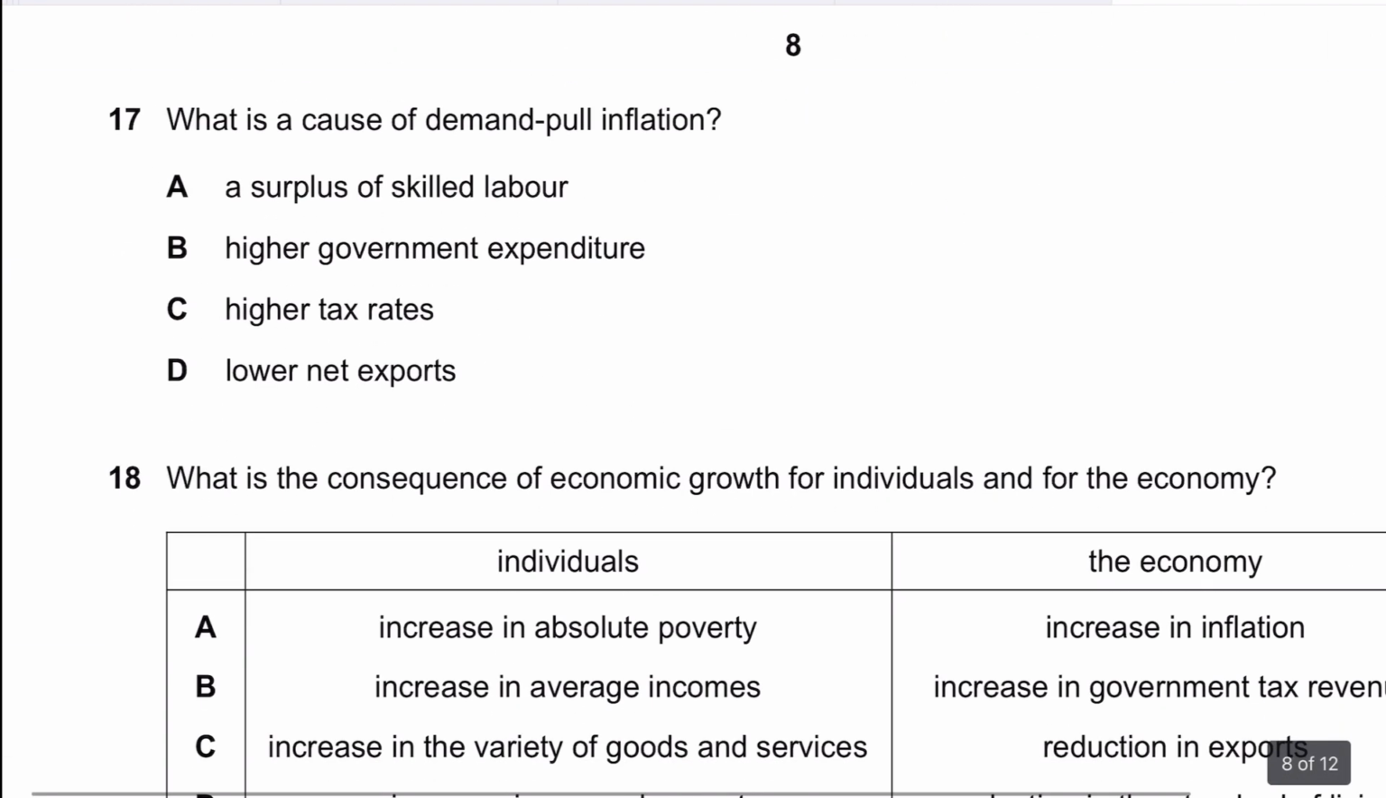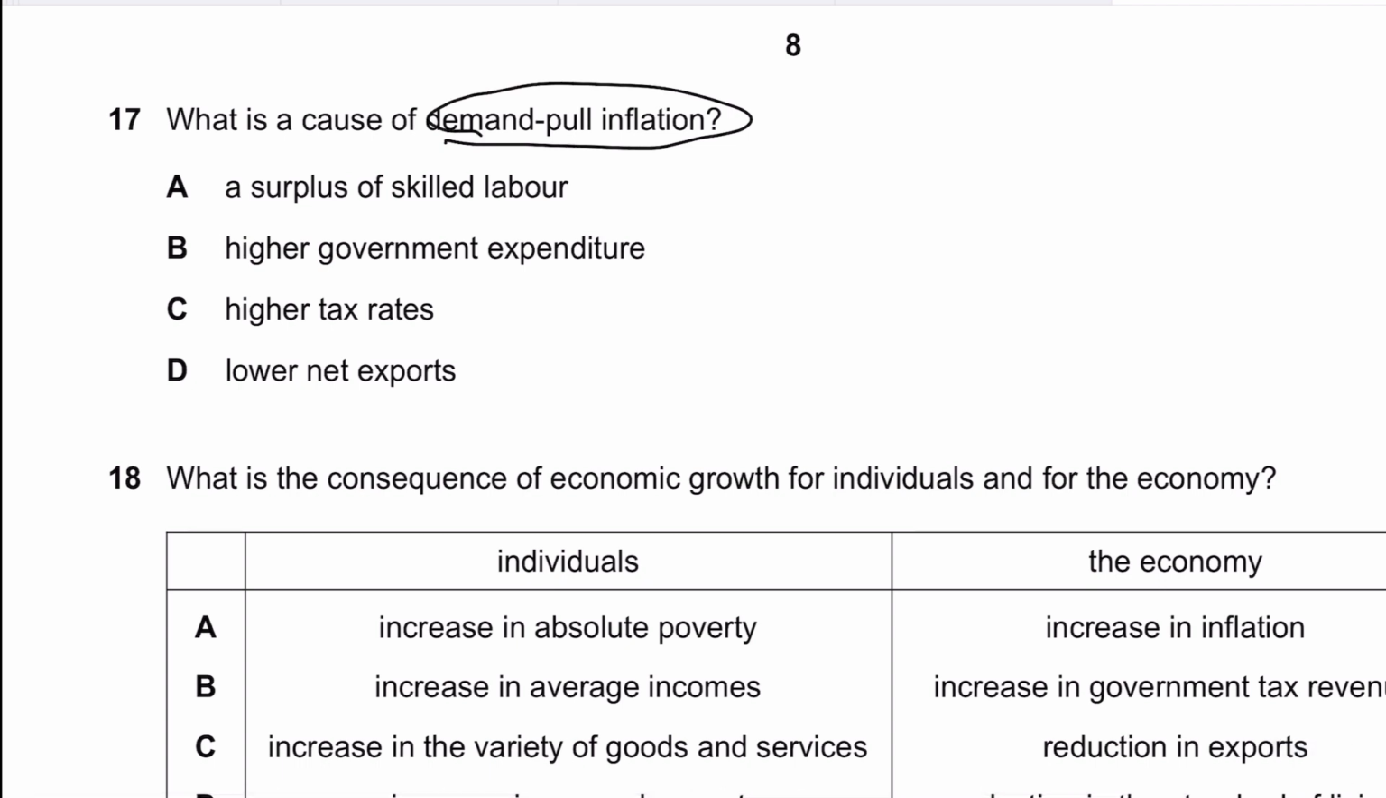Question number 17 says, what is the cause of demand-pull inflation? Demand-pull inflation is an inflation that arises due to a rise in aggregate demand faster than output, because AD is rising at a faster rate while the firms are not able to respond. There's excessive pressure on the existing factors of production, which raises their factor prices, and that feeds through the economy as demand-pull inflation.